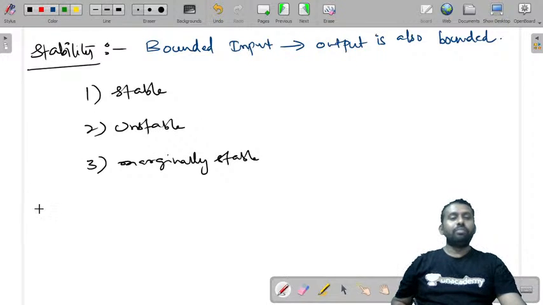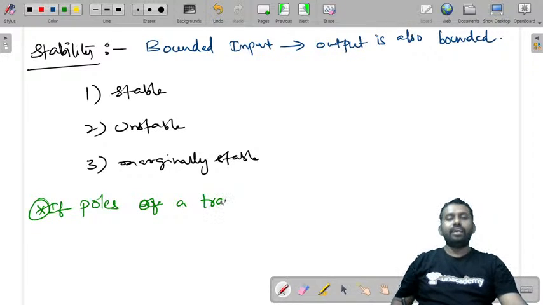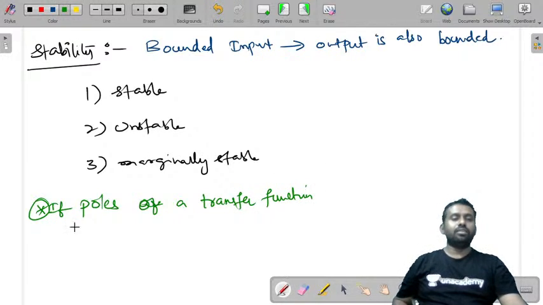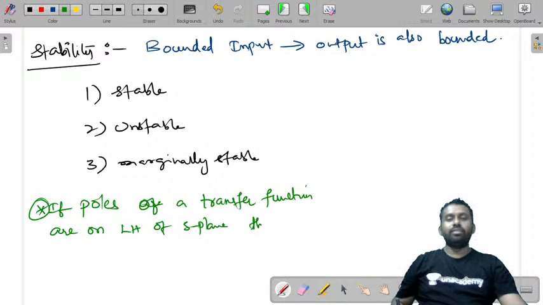So from poles and zeros, what we conclude is, if the poles of a transfer function are on the left half of the S-plane, then the system is stable.